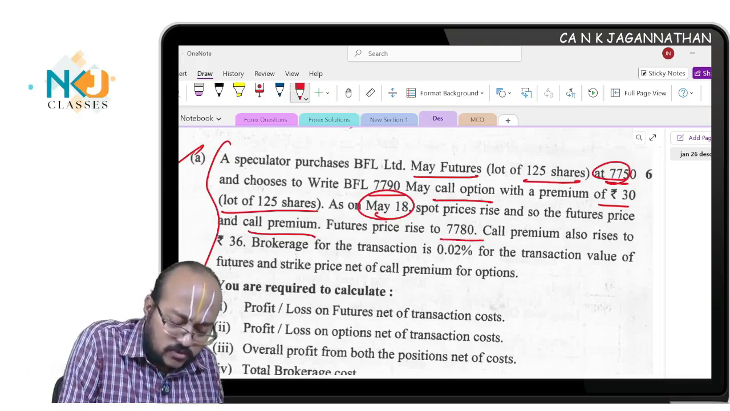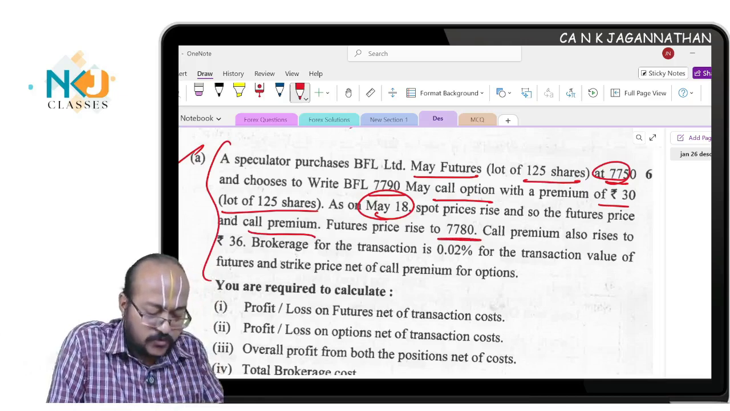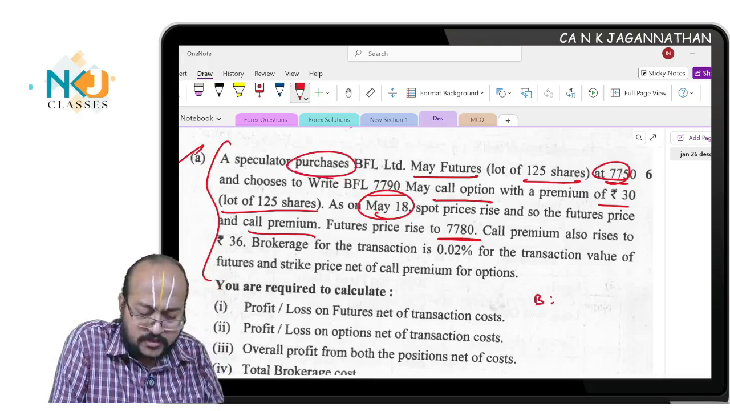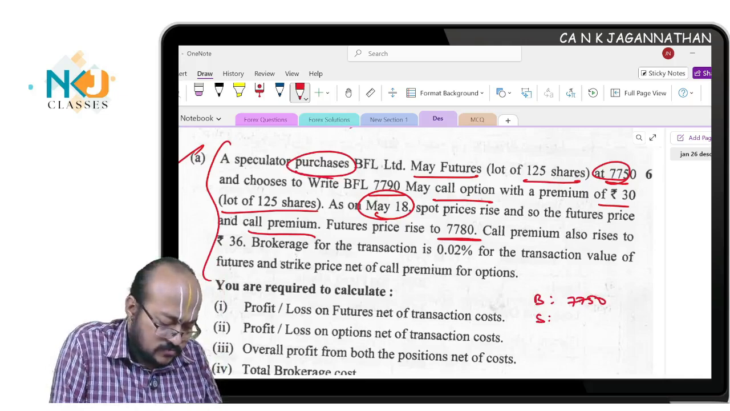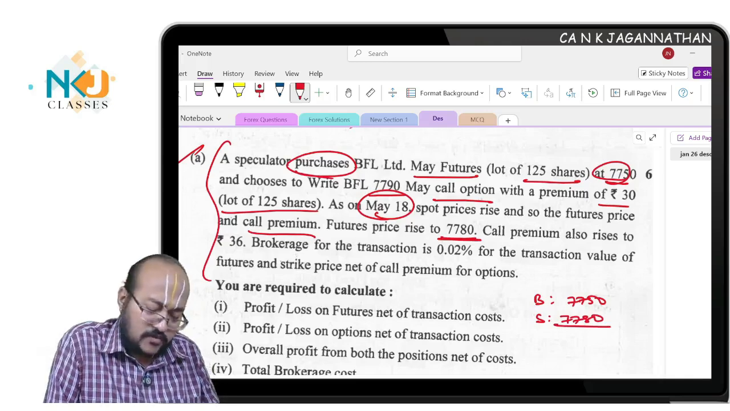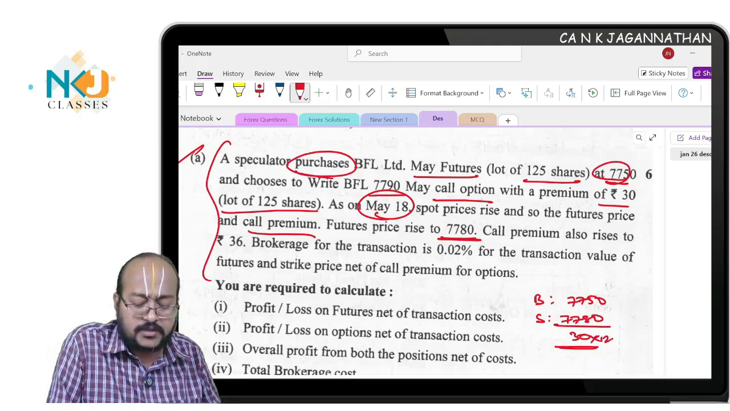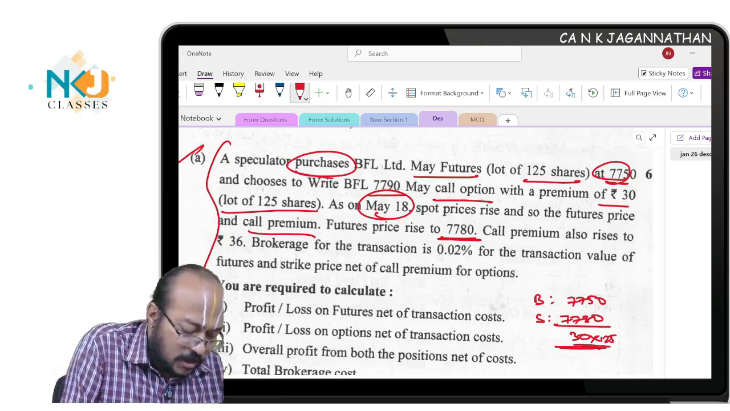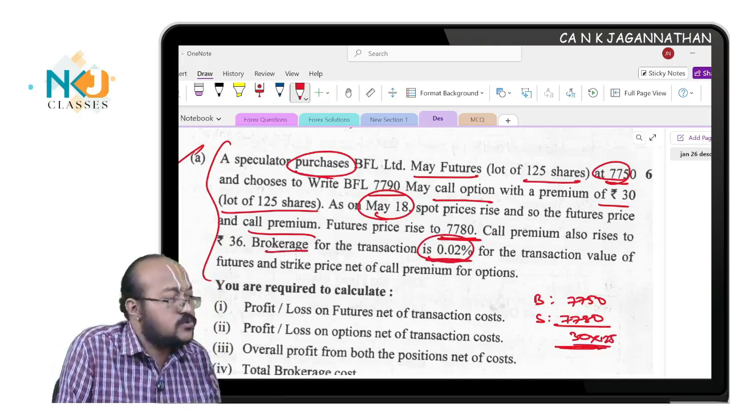Futures price rises to 7780, which means, very simple, he has purchased futures. What is the buy price? 7750. Sold at how much? 7780. So 30 rupees is the profit. Are you understanding? Into 125, which means this will be the total profit. But from this profit, they have given one adjustment: the brokerage, the transaction cost. Brokerage cost 0.02% you should reduce.